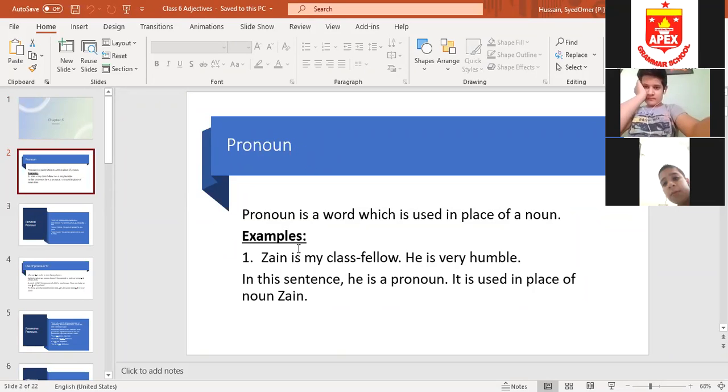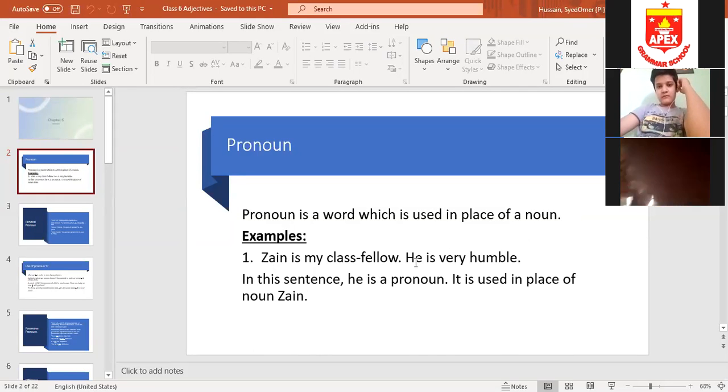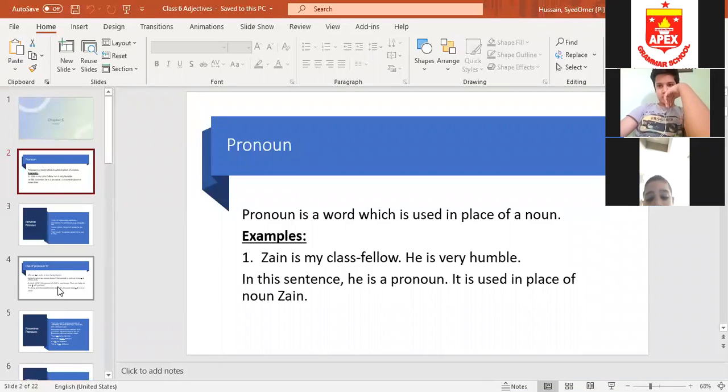Okay, now look at the example. Zan is my class fellow. He is very humble. Now, I haven't written Zan is my class fellow. Zan is very humble. Zan is very intelligent. Zan lives near to my house. I have used the pronoun he for Zan. Zan is a noun, so I have used the pronoun he for Zan. In this sentence, he is a pronoun. It is used in place of noun Zan. Clear, students? During the class, I will ask you different definitions, so keep the definitions in your mind.